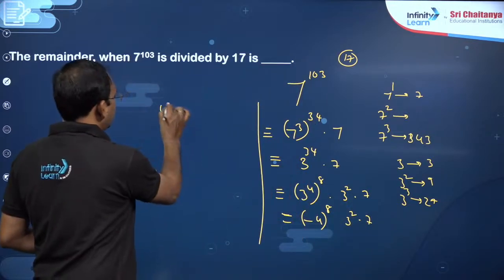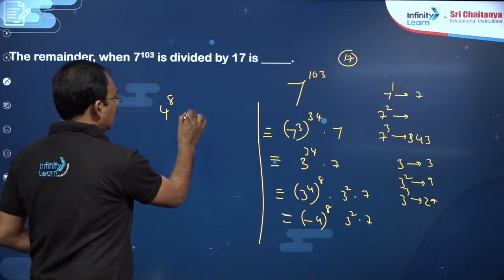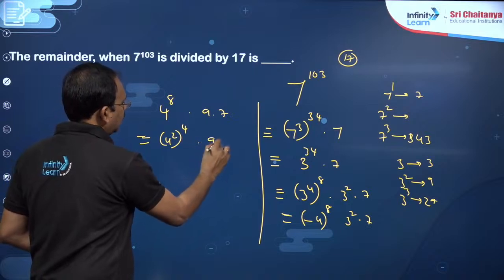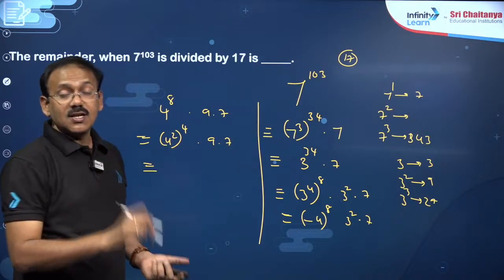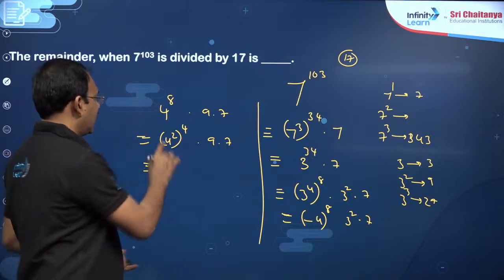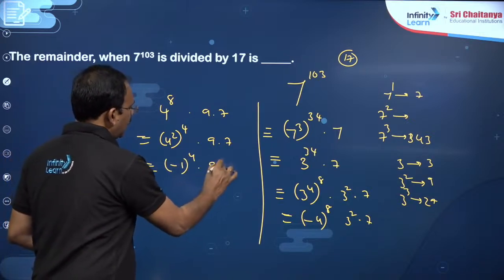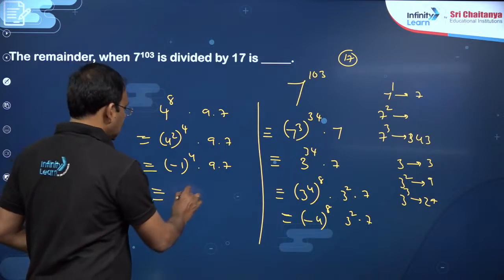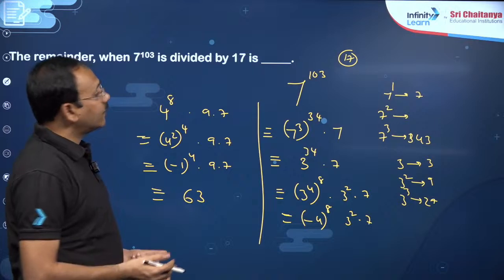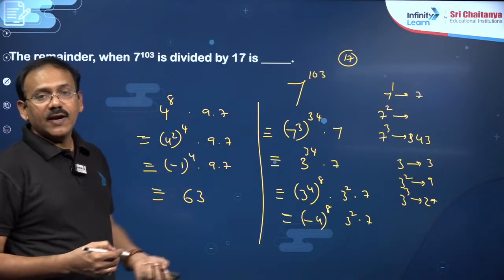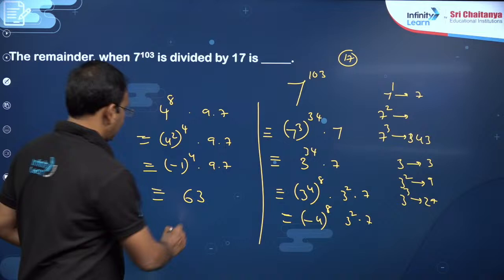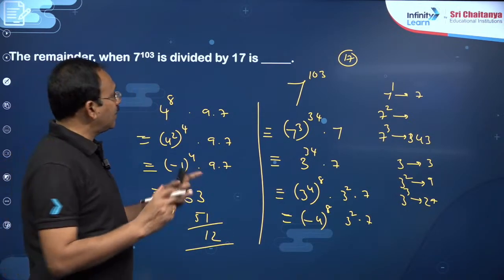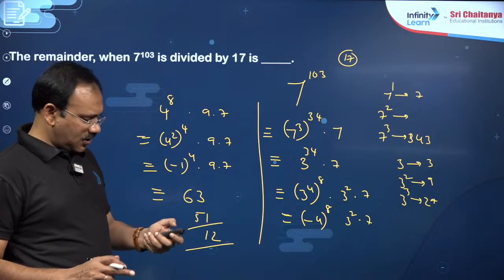The next step: since 8 is an even number, I can write 4 power 8 into 9 into 7. Now you can write 4 square power 4 into 9 into 7. When 4 square is 16 divided by 17, the remainder is minus 1. Minus 1 power 4 into 9 into 7. So this is equivalent to 7 into 9, that is 63, right? Now you can easily divide by 17. So 12 is the remainder. You can say the remainder is 12. So this problem can be done with the help of this remainder logic easily.